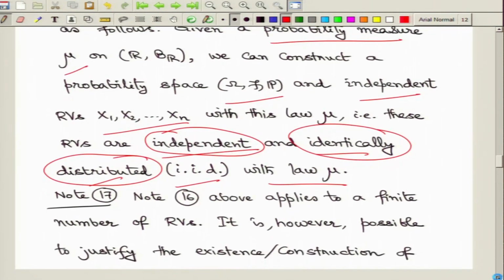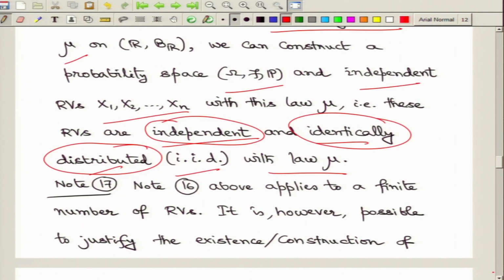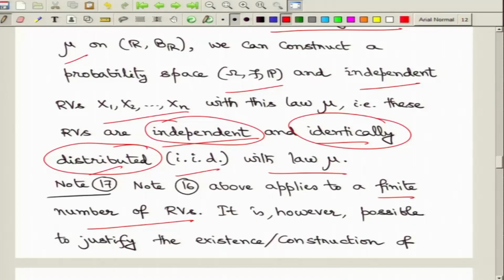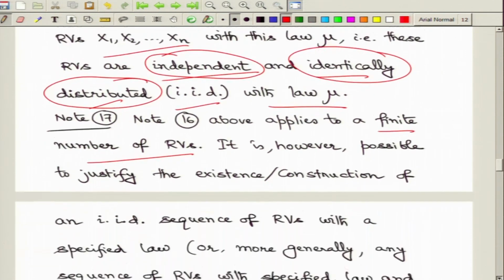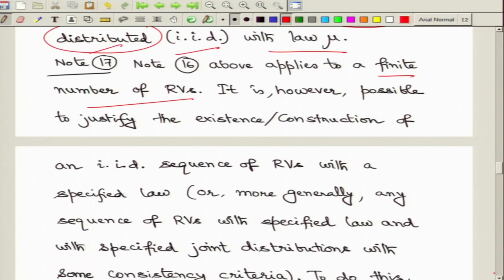So, let us see, this construction that we just saw actually applies to a finite number of random variables. That is by the nature of construction, as we are starting off with multiplication operations, which are a binary operation, and we just repeat it by the associativity property of the product measures that we have seen. If we repeat it finitely many times, we will see these finitely many random variables appearing with independence structures and other properties. It is however possible to extend these constructions to countably infinite or much larger arbitrary collections of random variables, but with certain appropriate conditions.